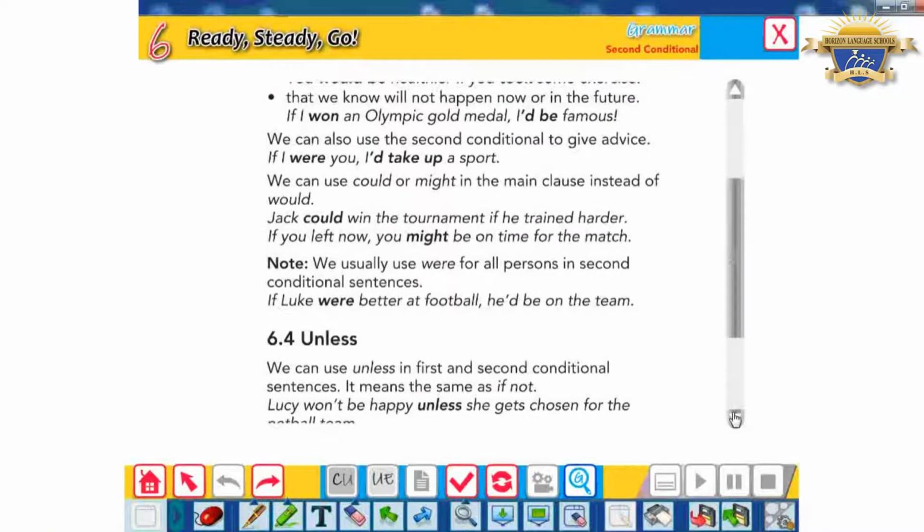Here there's an important note: we usually use were for all persons in the second conditional, because you might say, Mister, how come you said if I were you? No, it's if I was you. No, no, no. For sure this is completely wrong, because in this type, I mean the second conditional, all persons take were, like this sentence.